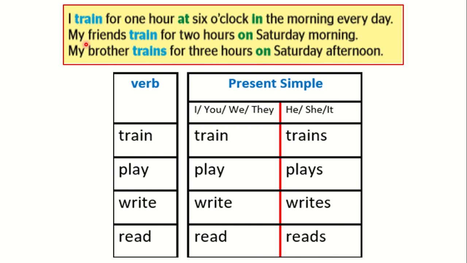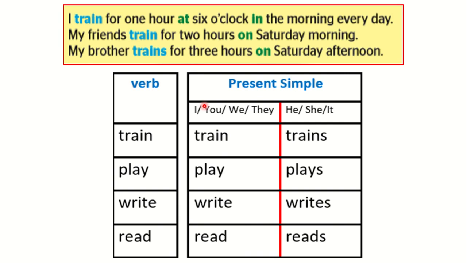In the first and second sentence, we have the verb train without s. Train, not trains. This is because the subject is not the third person singular. I is a speaker. My friends, plural, not singular. So the verb following comes without s. I train. My friends train. But in the third sentence, my brother is third person singular. So the verb comes with s. My brother trains.